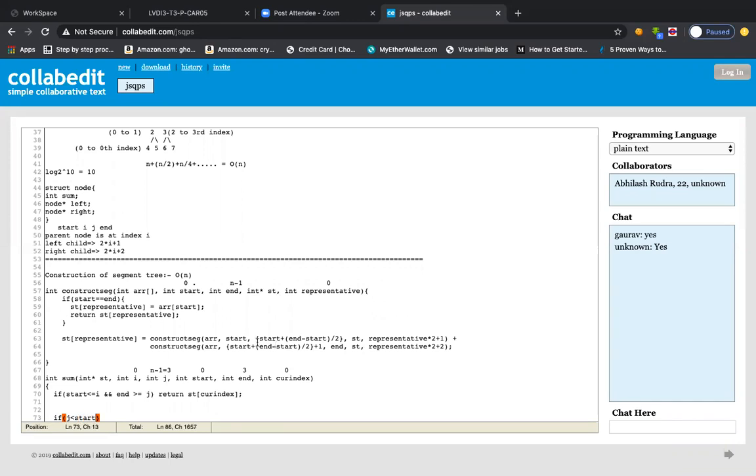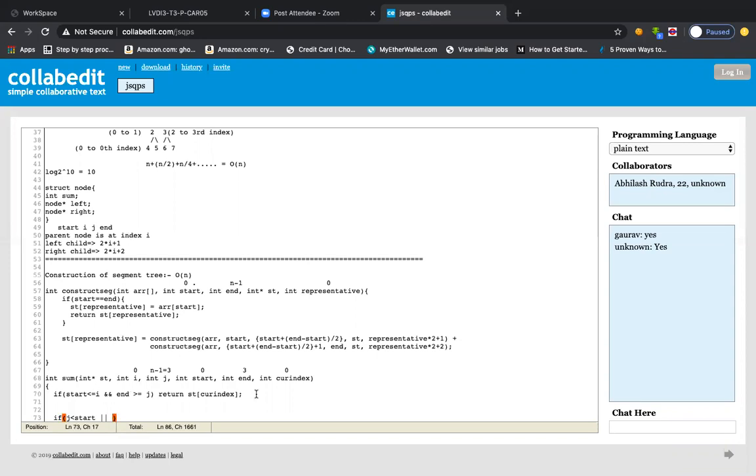If j is less than start, where was that, line number 49, it means you got it wrong, so there will never be a case where you get a proper representative.